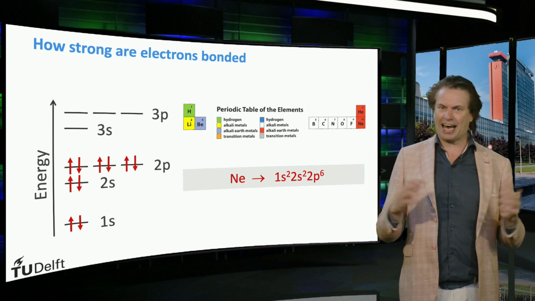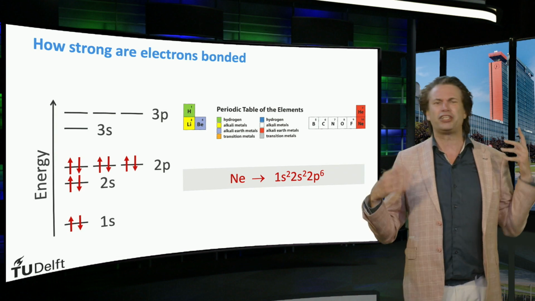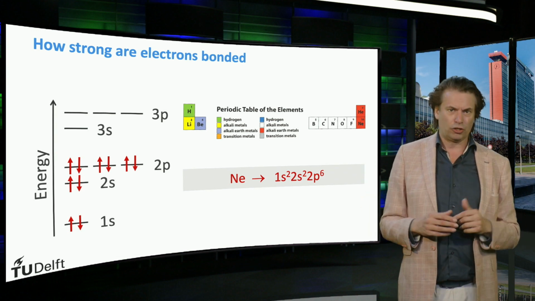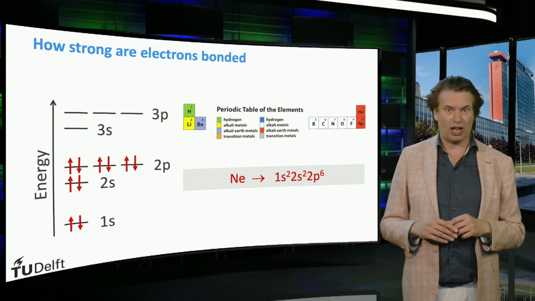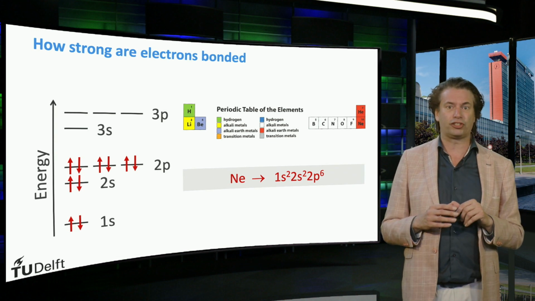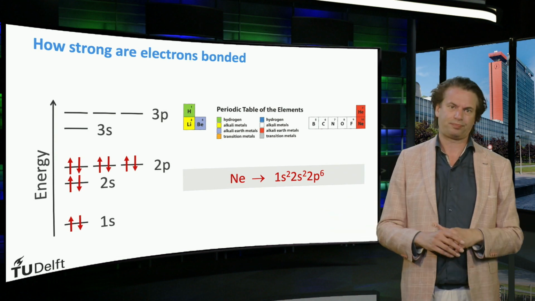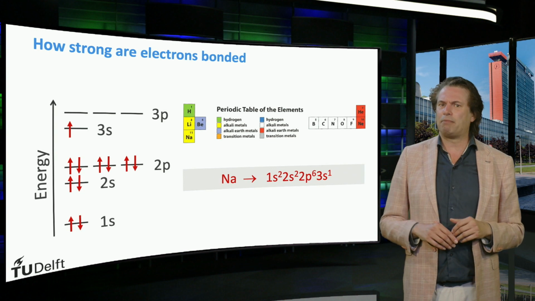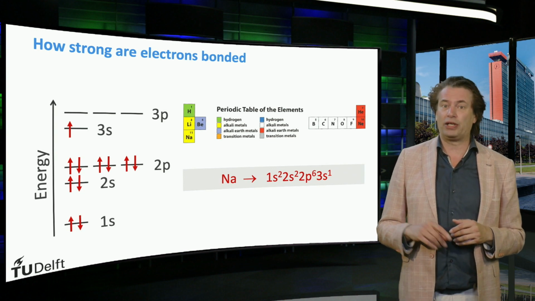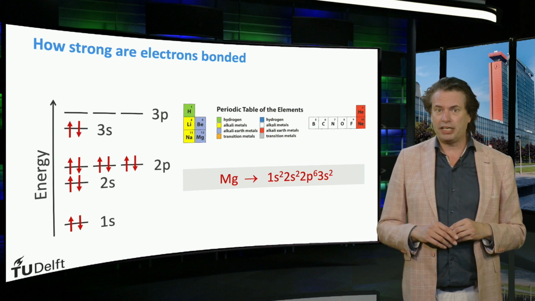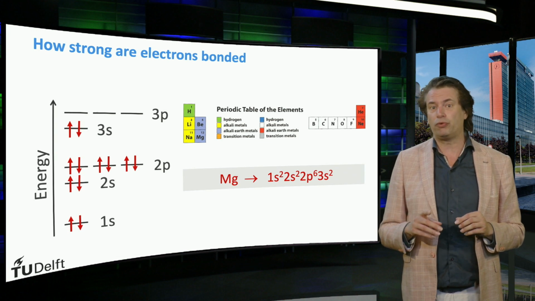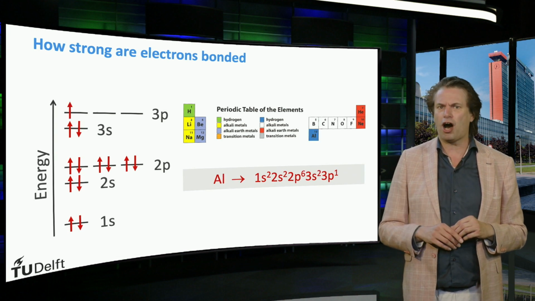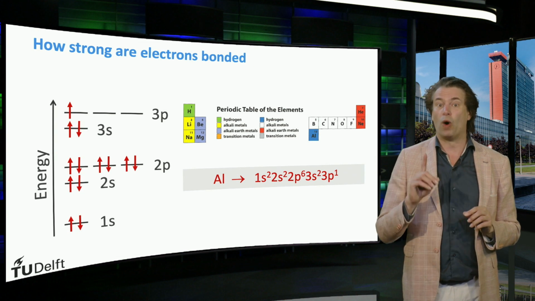This indicates that atoms with only fully filled shells cannot easily make bonds to other atoms to make molecules or even solids, while atoms with not fully filled outer shells are able to make bonds. The next element, sodium, fills the 3s state with 1 electron. Magnesium fully fills up the 3s state with 2 electrons. Aluminium fills up the 3p state with 1 electron.